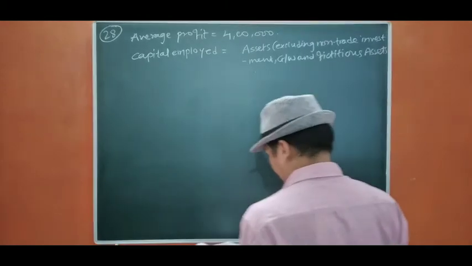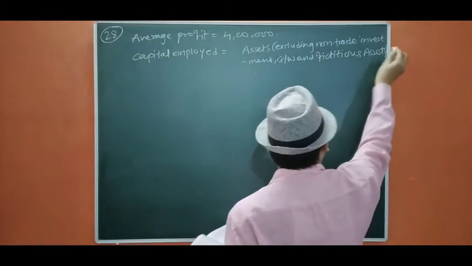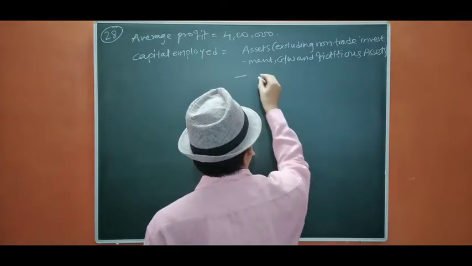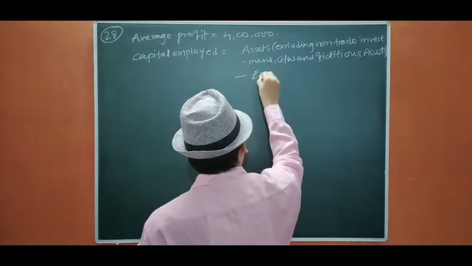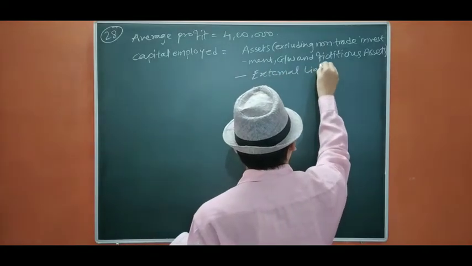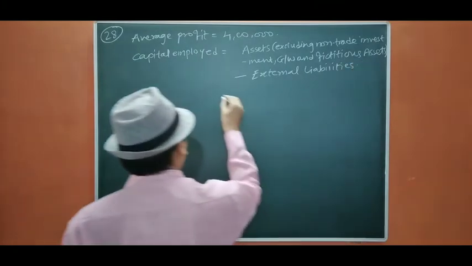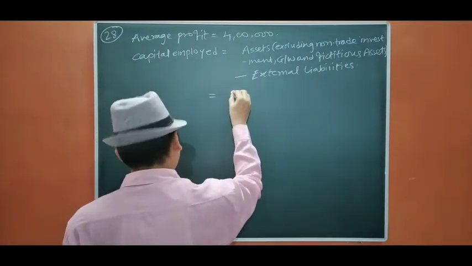Okay, bracket close, minus external liability you have to take.